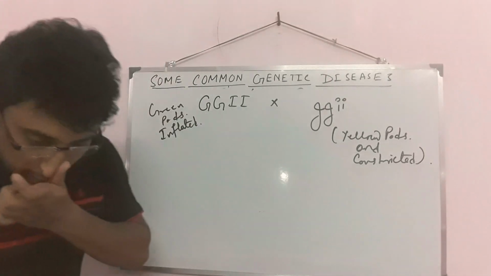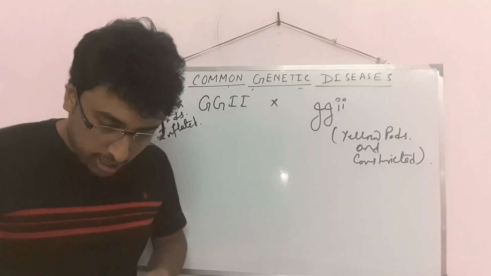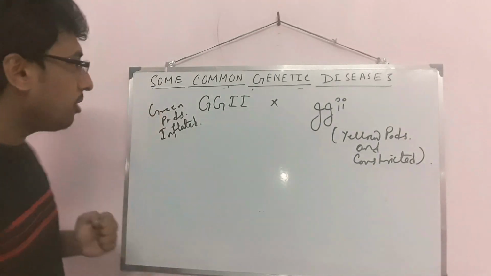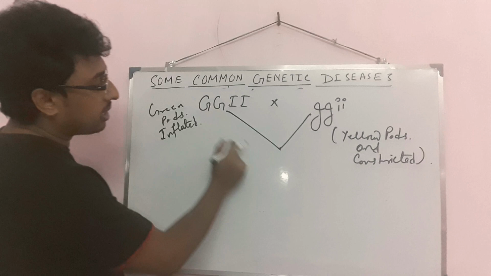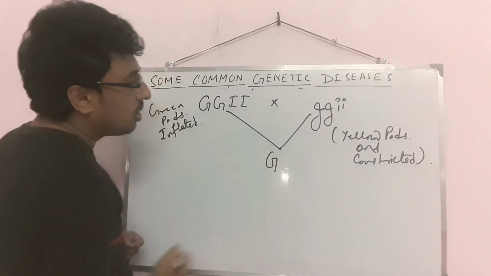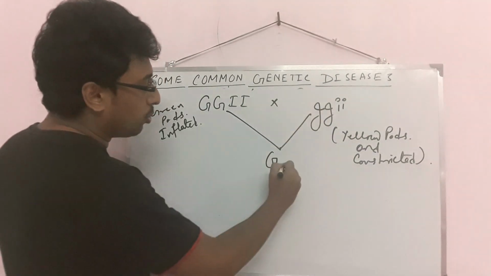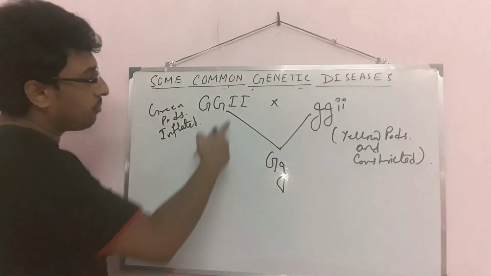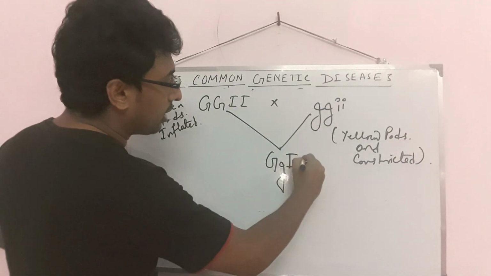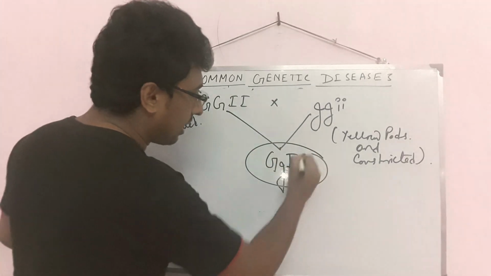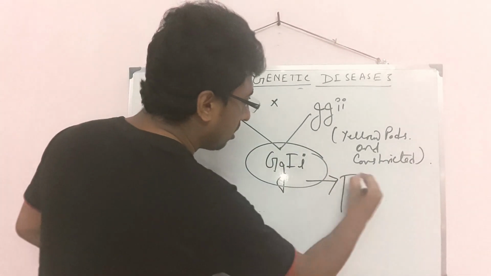Now the question is, give the phenotype and genotype of the F1 generation. If they cross, what will occur? From two capital G, one capital G will come. From two small g, one small g will come. Similarly, from two capital I, one capital I will come, and from two small i, one small i will come. So that is the F1 generation.